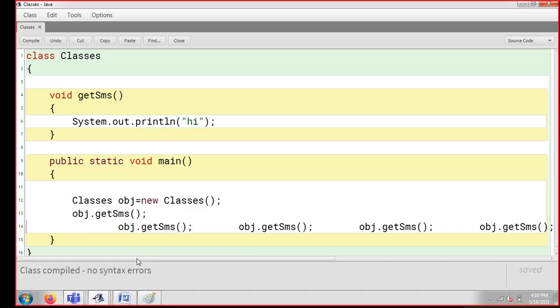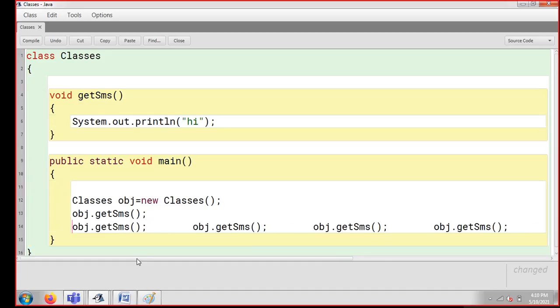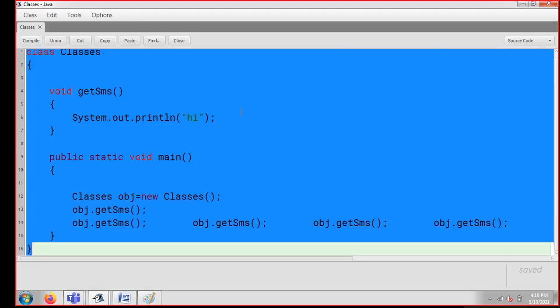Let me put indentation. So this is my code, guys. I'll share this code with you in the description. And now I'm going to tell you one more thing. I'm going to design a simple calculator where I'll be doing addition, subtraction, multiplication, and division in the same class itself. So I'm just selecting my entire program.